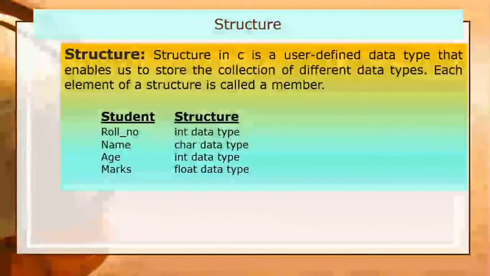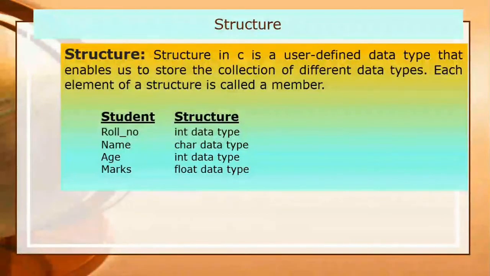There are various points of similarity and dissimilarity between structures and arrays. Structures and arrays are different from each other on the basis of mainly two points. Number one, an array is a collection of homogeneous, that is, same type of elements, whereas a structure is a collection of heterogeneous, that is, different types of elements.